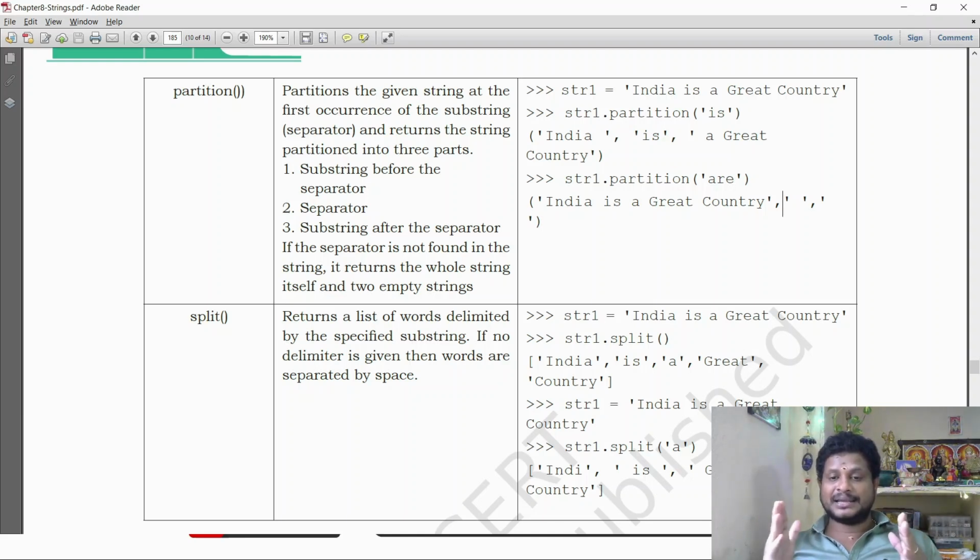So the 'a' in India is a string, 'is' is a string, and they have to be separated using 'a'. So it will come out separately in that place. Great is a substring, and in place of 'a' there will be a comma. Then 't' is a substring, and 'country' is a substring. So it returns a list of words delimited by the specified substring. If no delimiter has been given, the words are separated by space. In the first example, no delimiter has been given, so it has been separated by the space. In the second example, 'a' has been given, so all the substrings in the string have been separated with the help of 'a'.